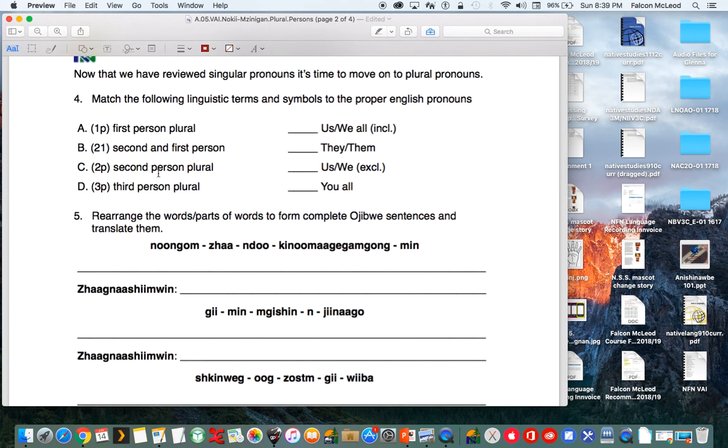Now that we have reviewed singular pronouns, it's time to move on to plural pronouns. So number 4, match the following linguistic terms and symbols to the proper English pronouns. So A, we have 1P, which means first person plural. So which one does that mean? First person plural. That's where we're excluding whoever we're talking to. So because we're excluding, that's us or we exclusive. Let's put an A here.